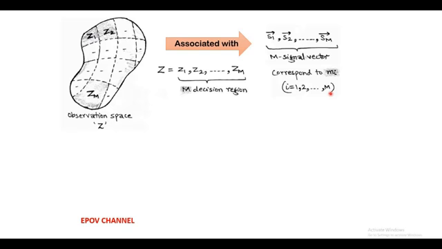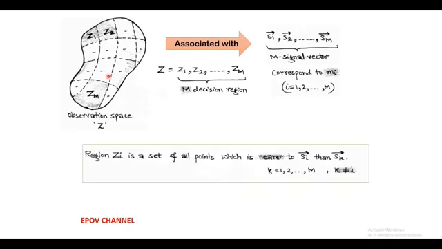And when the received signal point matches with the message point within the decision region Zi, it is called maximum likelihood decision, and hence the receiver is called the maximum likelihood receiver. So we can say that region Zi is the set of all points which are nearer to the Si vector than the Sk vector, where k equals 1 to m and k is not equal to i.